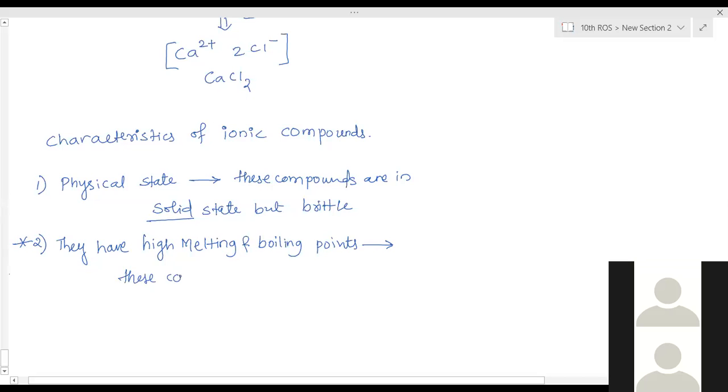In these compounds, ions are bound by very strong electrostatic force of attraction.